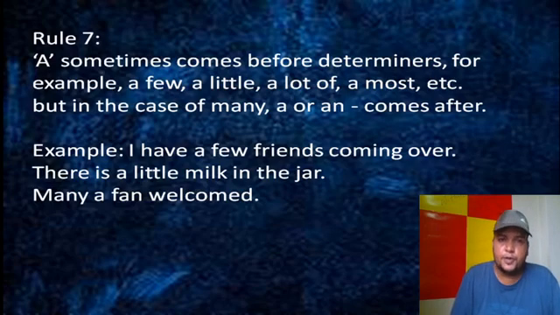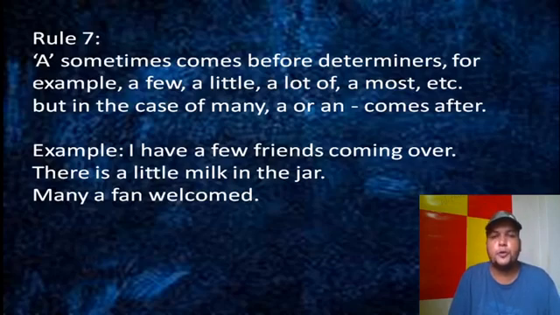Few is the determiner here. There's a little milk in the jar. Little is a determiner. Before this, we'll take a or an article. But in the case of many, it's not like a many.